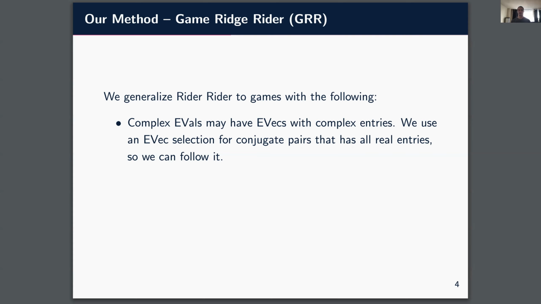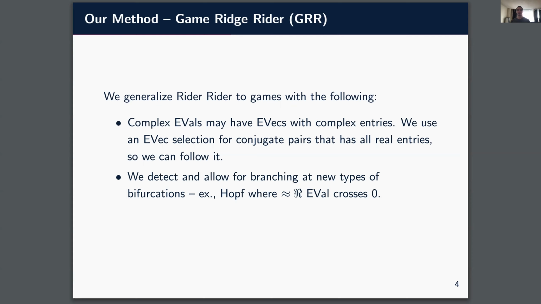We also have new bifurcations besides saddles. We branch at potential Hopf bifurcations where the negative real part of an eigenvalue crosses the imaginary axis. There might be other bifurcations of interest too.